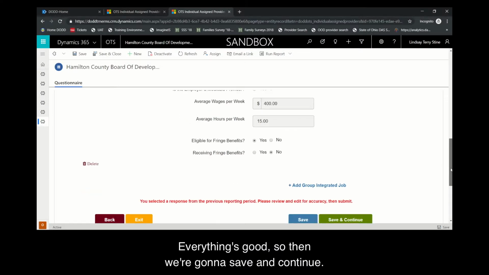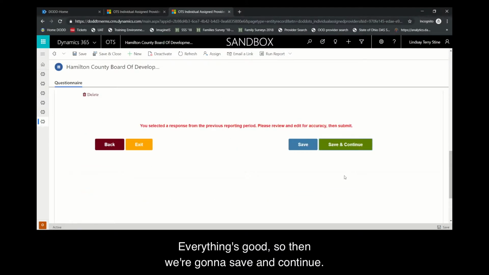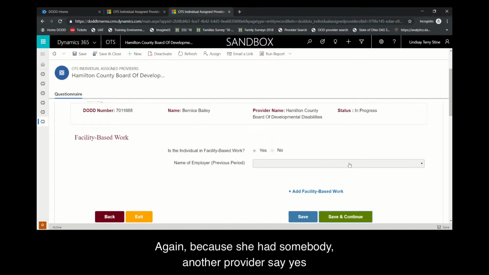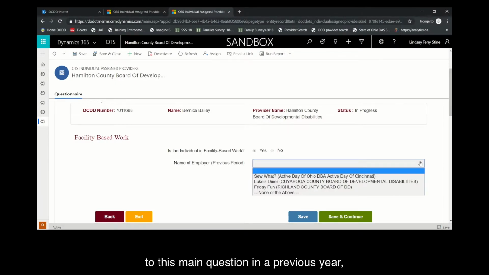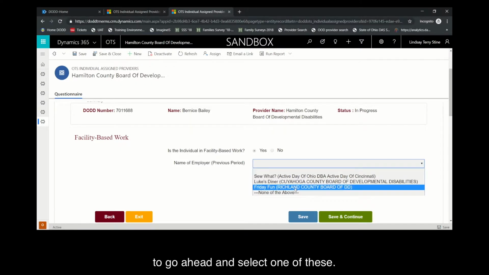Everything's good, so then we're going to save and continue. And it's going to take us to the facility-based main question. Again, because she had another provider say yes to this main question in a previous year, information was entered. Now that we're providing supports and we said yes, we have that ability to go ahead and select one of these.